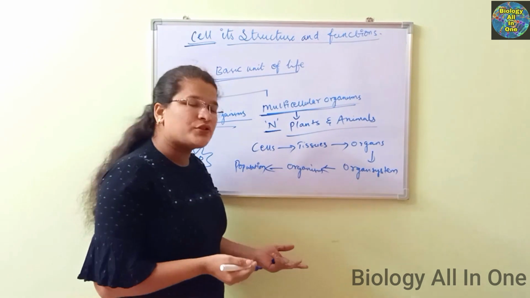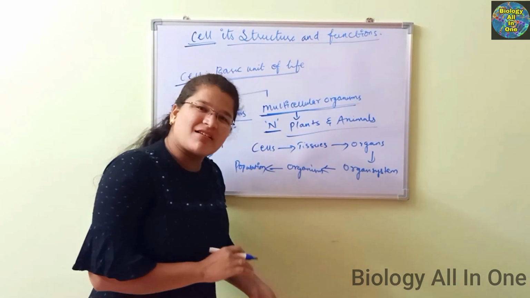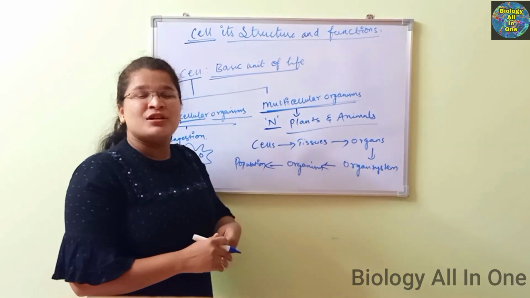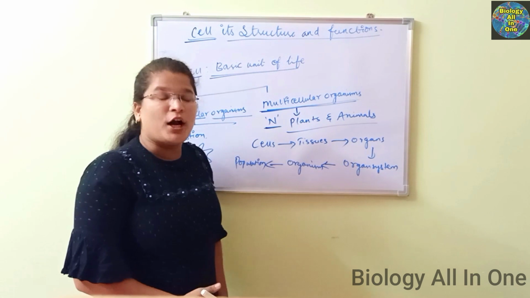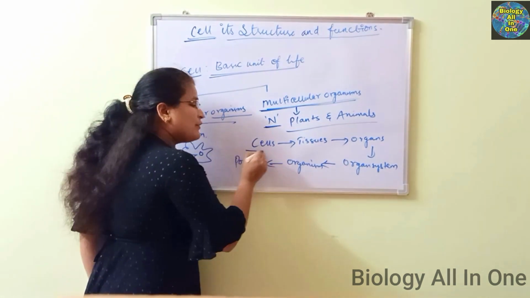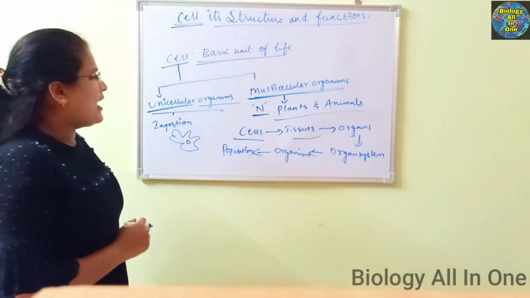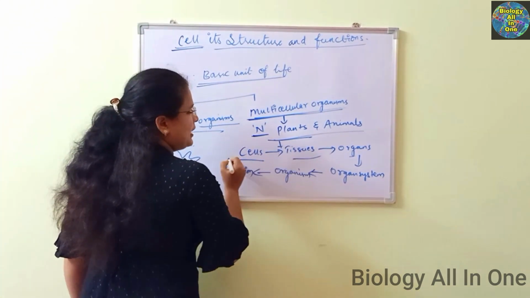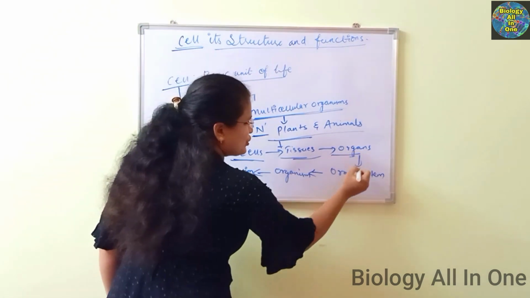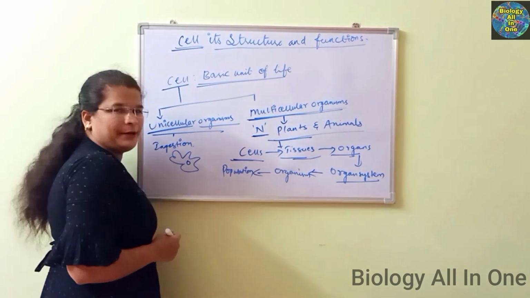For example, we have the respiratory system, digestive system, excretory system, nervous system, circulatory system. Different kinds of systems are present in the body, as we have different functions depending on the different organs. You know that. In the plant, the same way, cells develop into tissues, tissues into organs, and organs into organ systems. In animals it is happening.